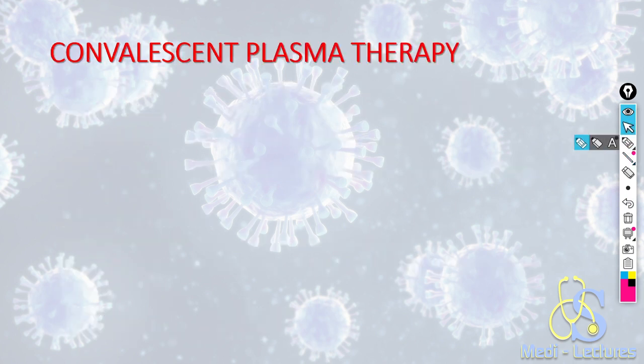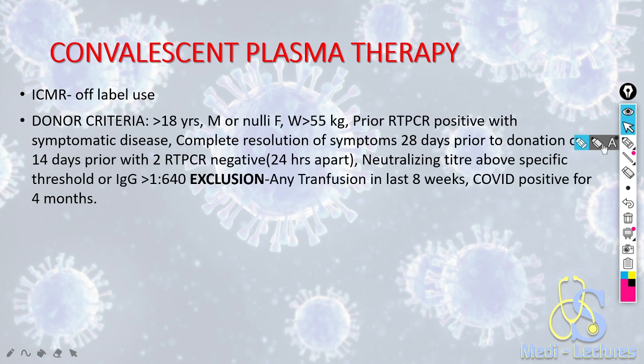Now talking about convalescent plasma therapy. ICMR has suggested its off-label use in COVID-19 patients. What is the donor criteria? Who can donate plasma?